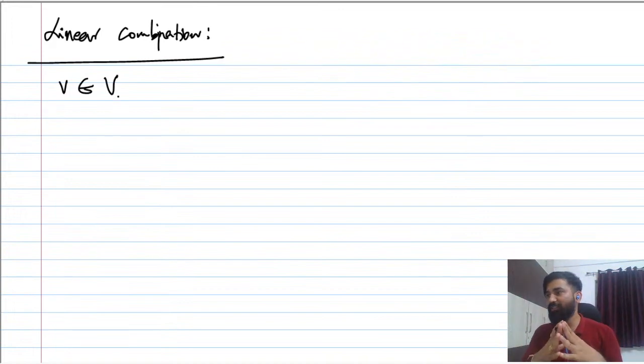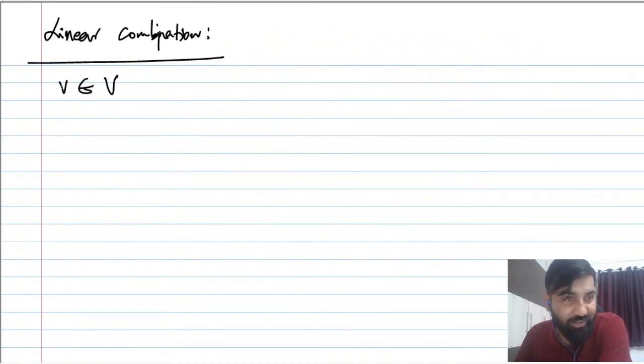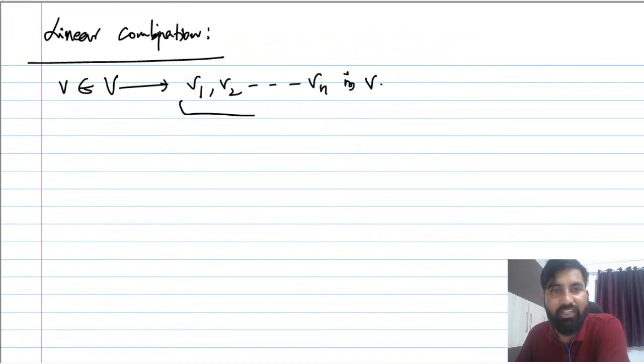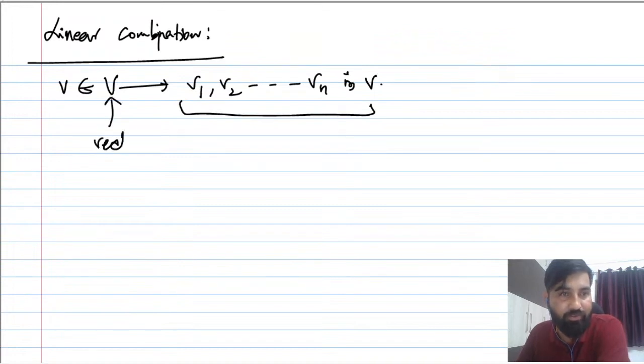Capital B is nothing but a vector space. Any vector given belongs to the vector space, and this vector space has many vectors, you can say v1, v2, and so on, vn, in V. These are the vectors given in this vector space.